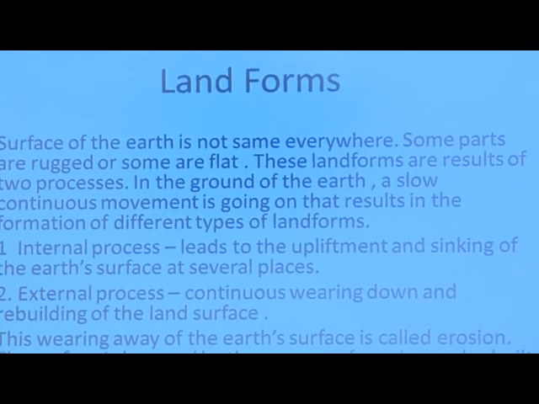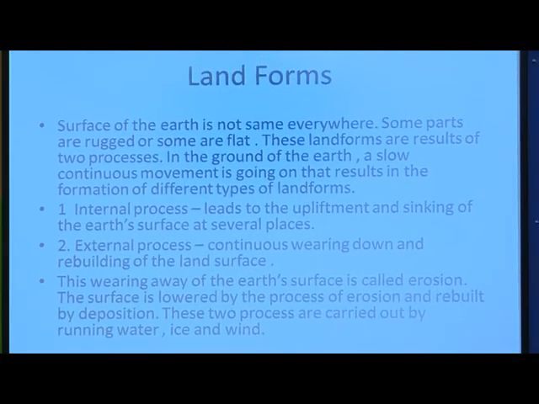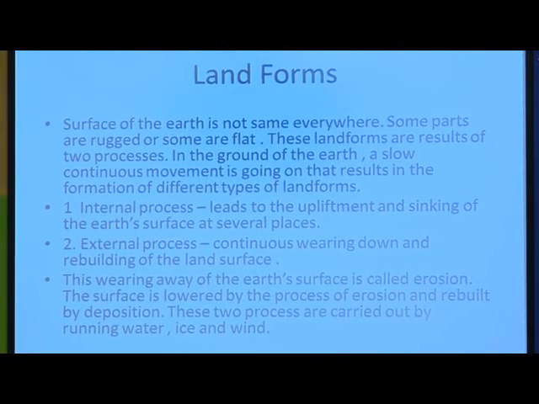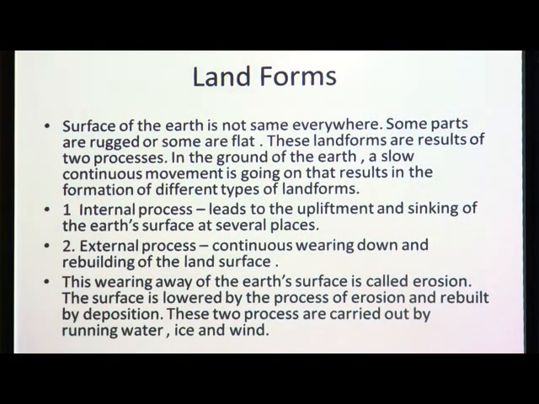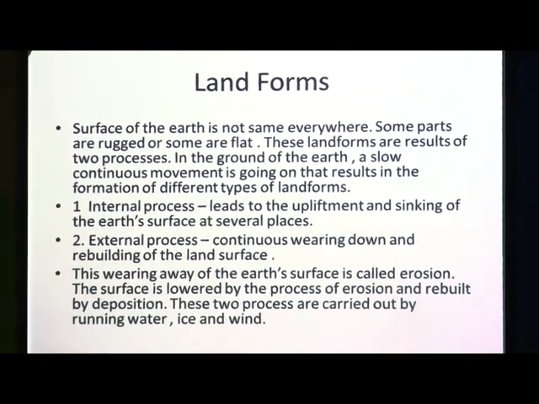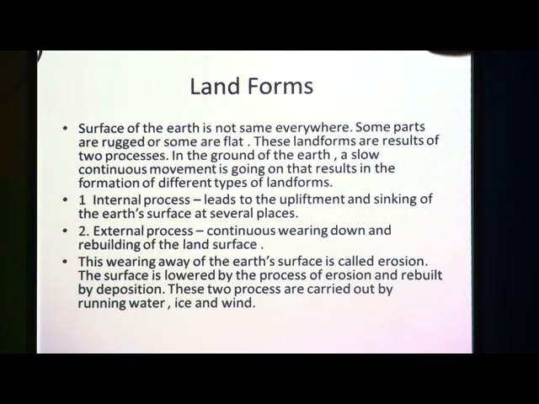So let us begin with our lesson, major landforms of the earth. Children, as we know, the surface of the earth is not the same everywhere, right? Somewhere it is rugged and somewhere it is flat. These landforms are the results of two processes. Why is the surface somewhere rugged and somewhere flat? This is because of two processes, that is the internal process and the external process.